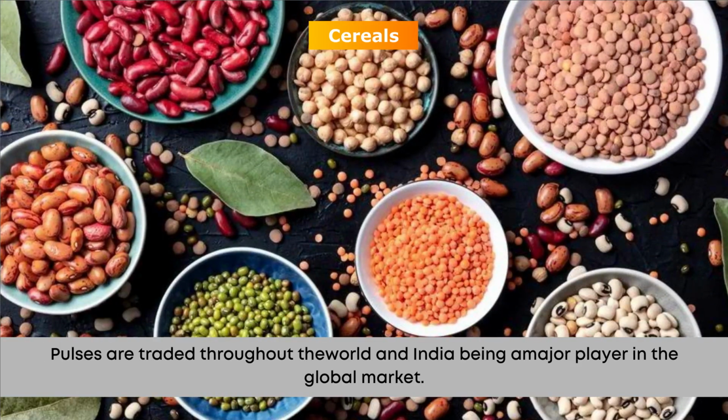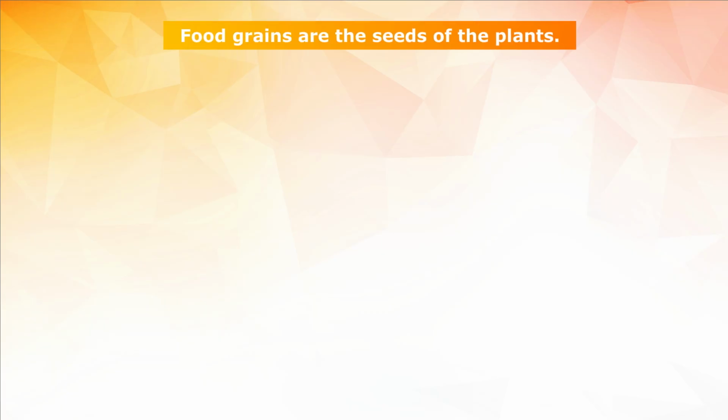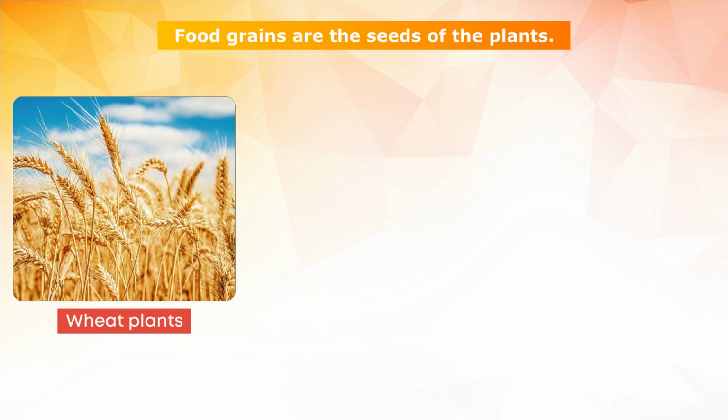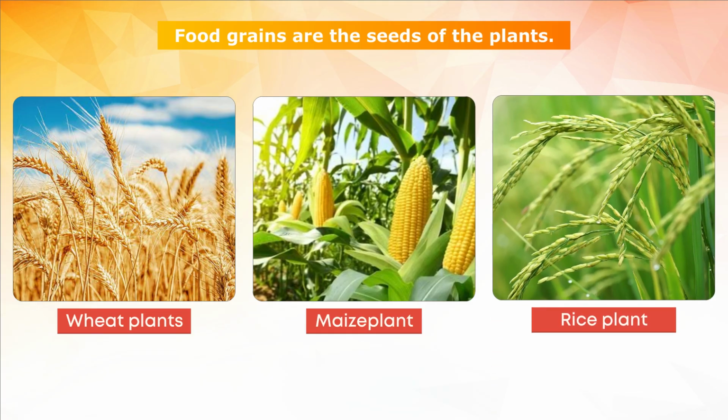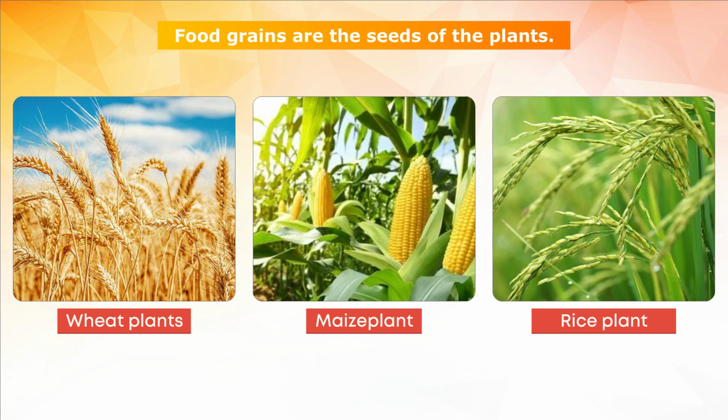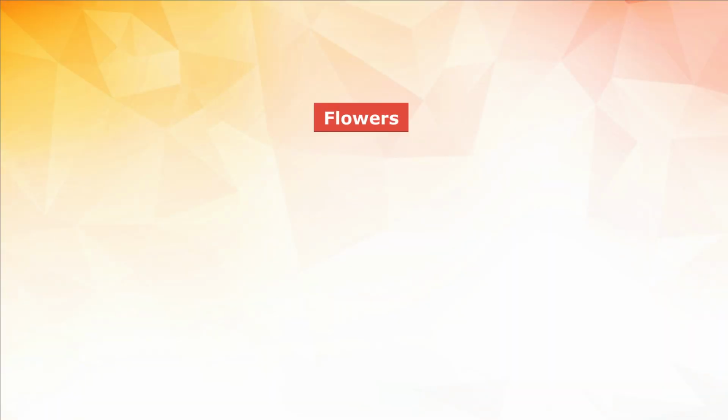Pulses are traded throughout the world and India being a major player in the global market. Food grains are the seeds of the plants. Wheat plant, maize plant, rice plant.